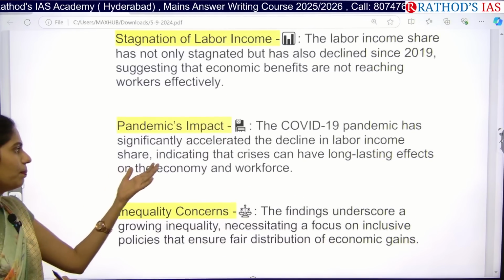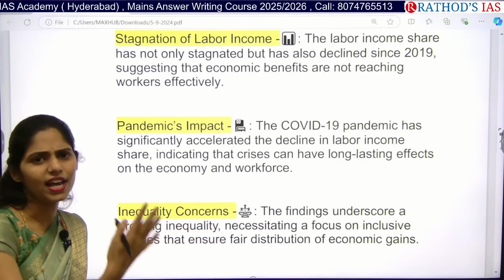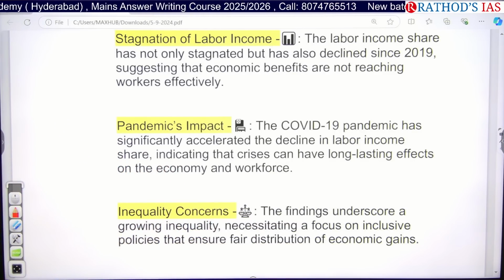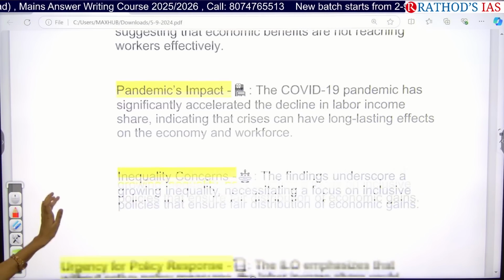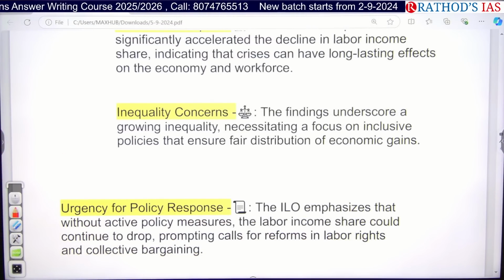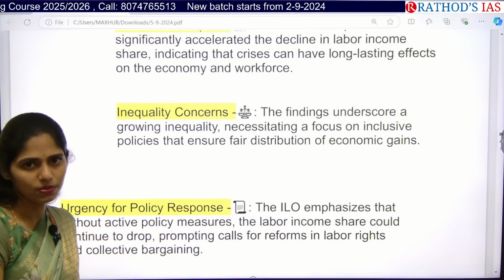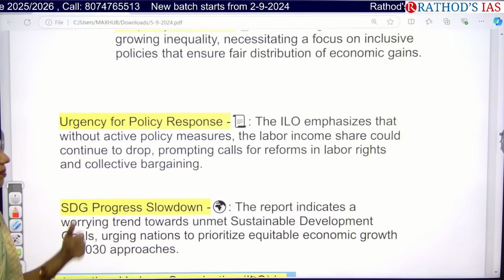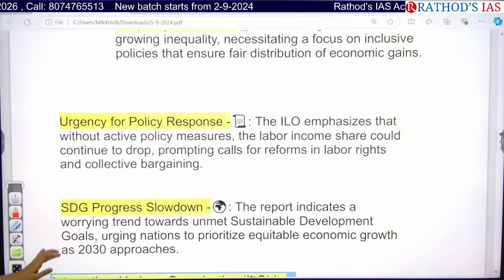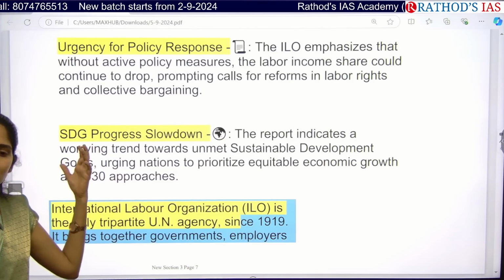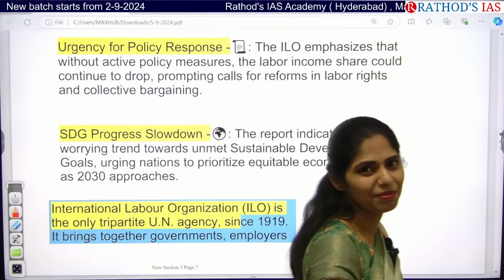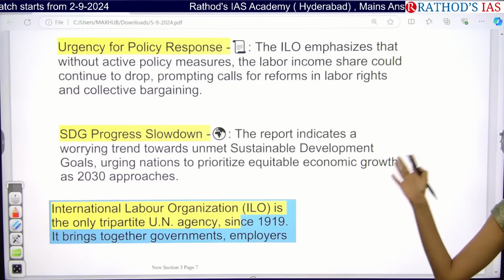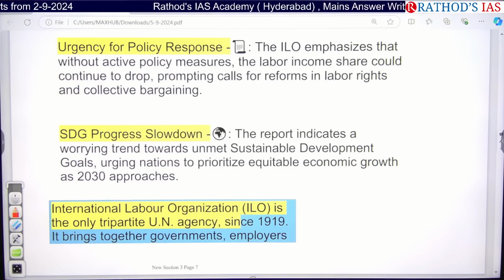Due to the COVID-19 pandemic, there has been an acceleration, a faster rate of decline of labor income. Because of this, there are long lasting effects on the economy as well as the workforce. And there are rising concerns of inequality. There is no policy in our country ensuring fair distribution of economic gains, so we need to focus on a proper policy response. It is an urgent need now. Because of these things, we can understand that the Sustainable Development Goals target year is 2030, and we may not reach that target if we continue this trend of using AI in business. Okay, clear?